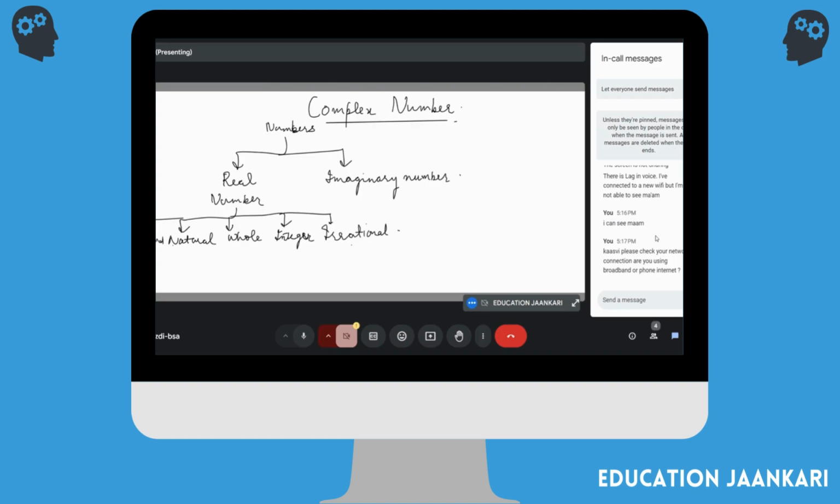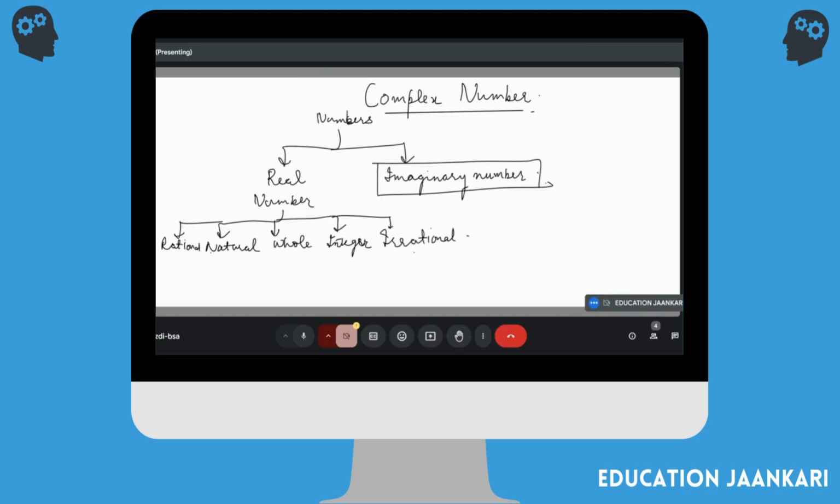So I was saying, in math there are two types of numbers, real numbers and imaginary numbers. You have learned about the real numbers till 10th: rational numbers, natural numbers, whole numbers, integers, irrational numbers. Other kinds are also there, but right now we are going to learn about the imaginary numbers, and the complex numbers come under the imaginary numbers. That is what the main thing is about.